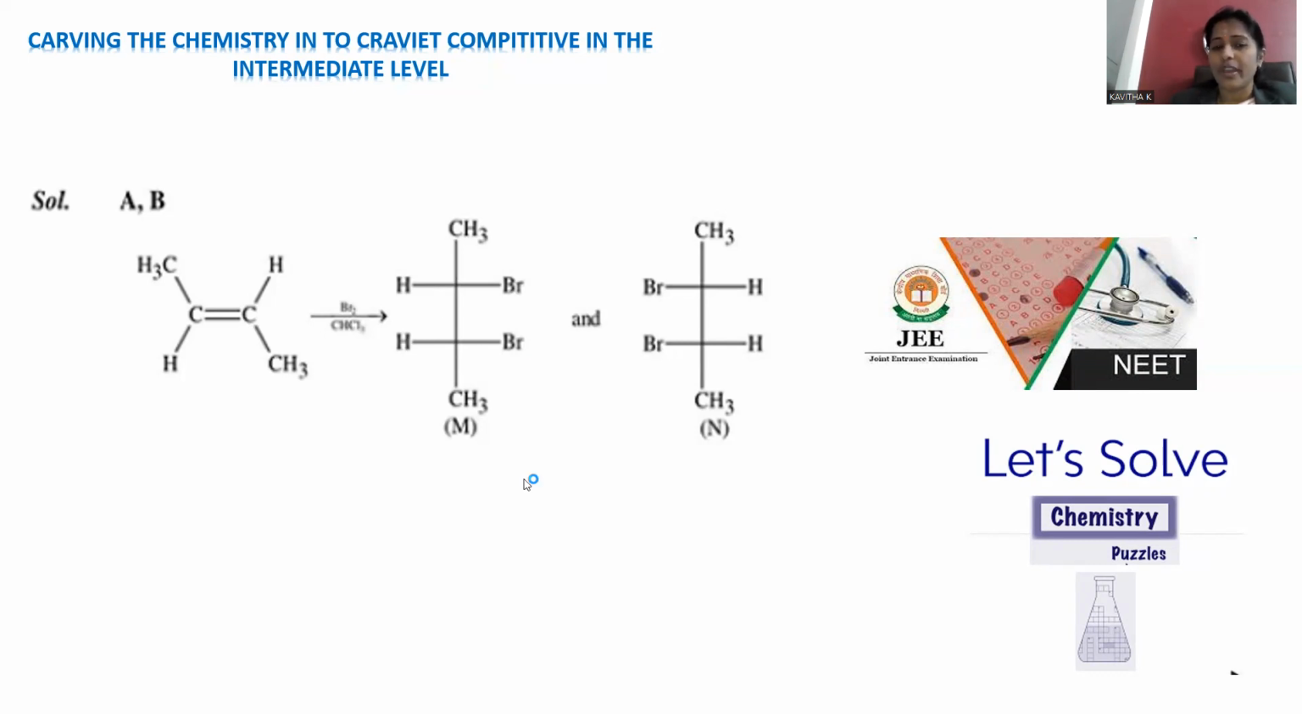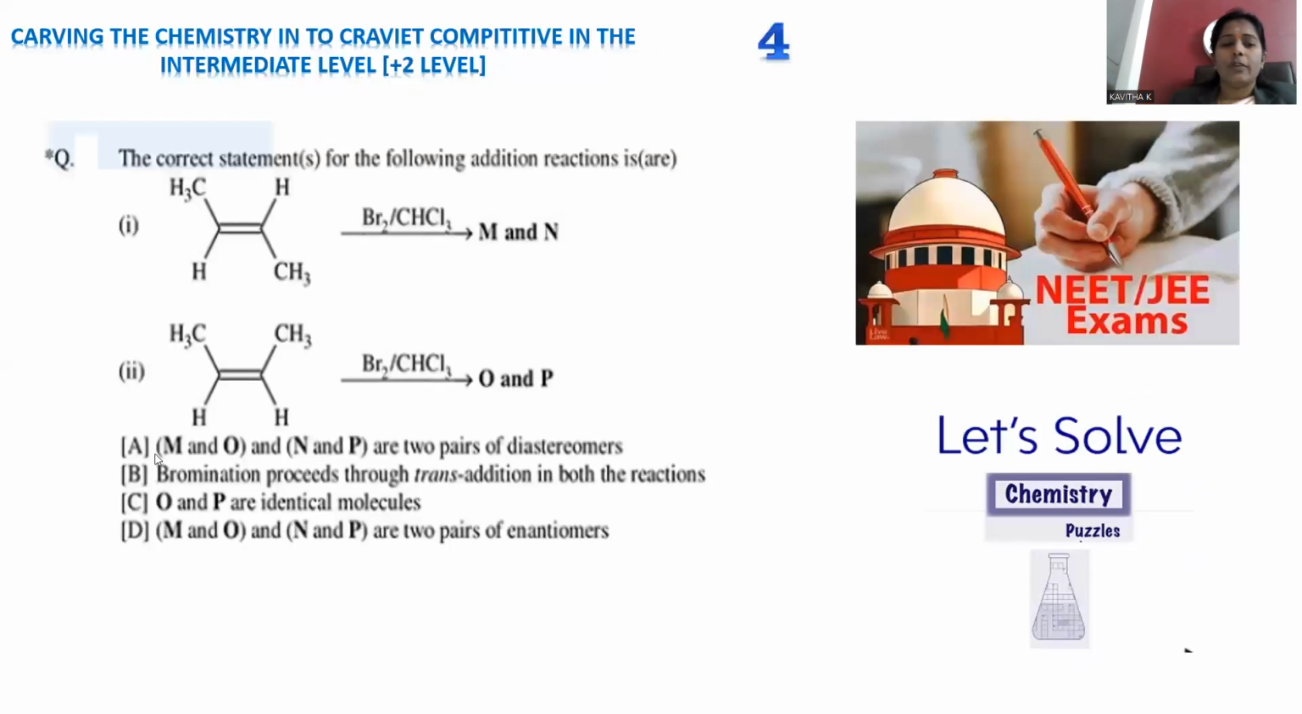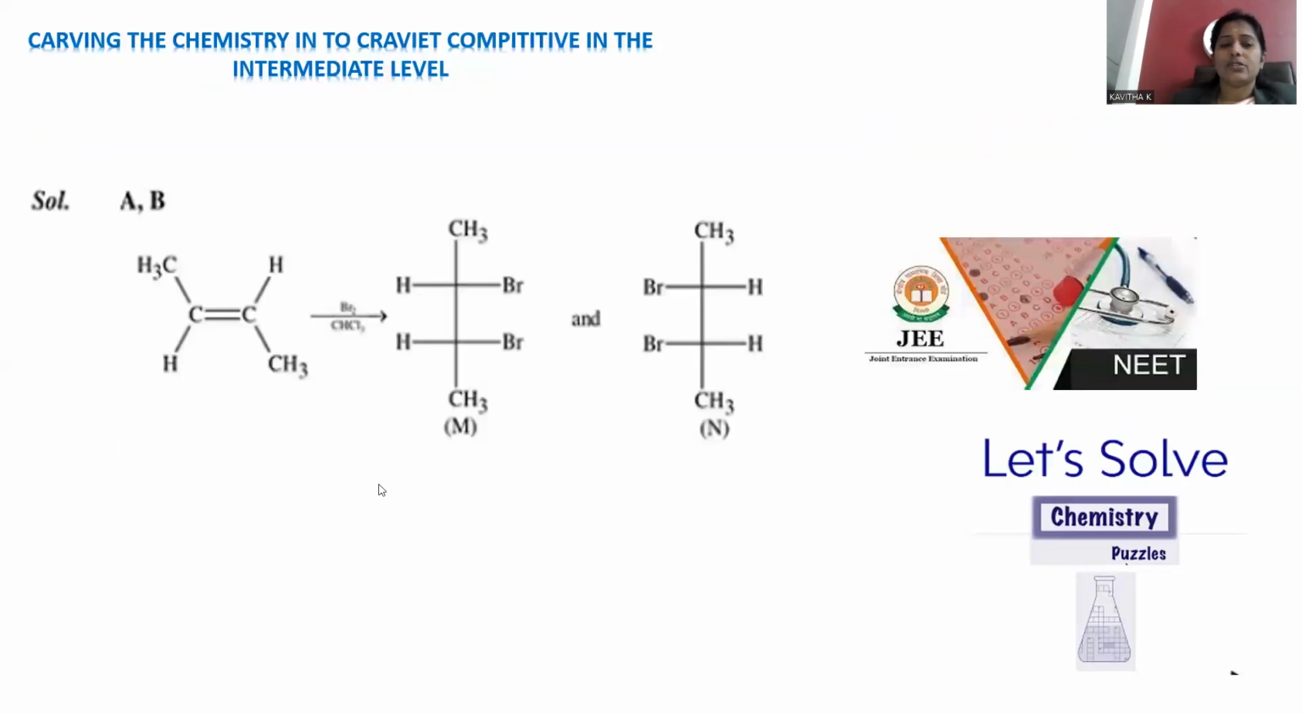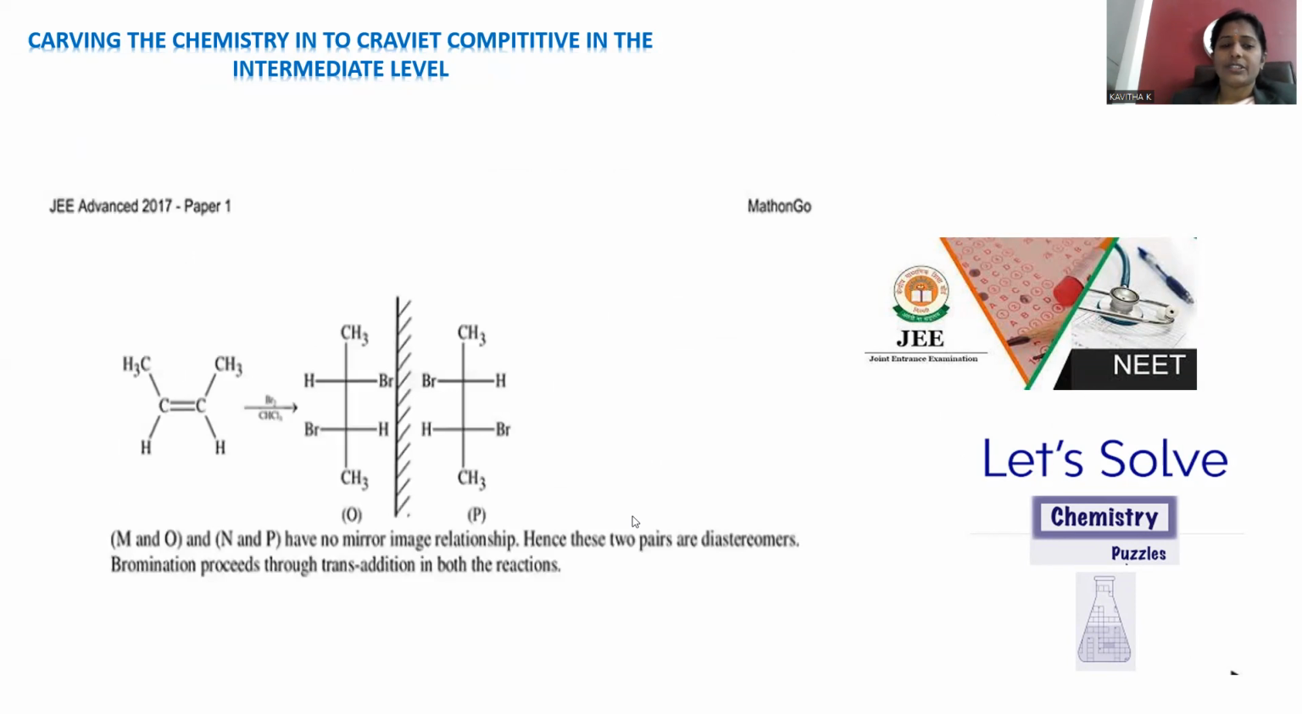Both the provisions you may have, M and N we can write, right? M and N can be attained. In option A, MO and NP are two pairs of diastereomers. Let's see whether it is correct. So we have to go for OP also, right? Only the MN part we completed. Move on to any other reaction. We are going with what?